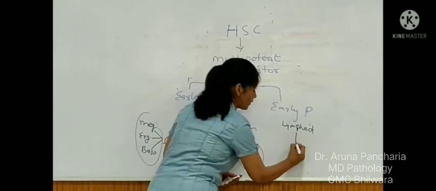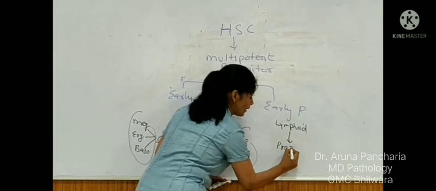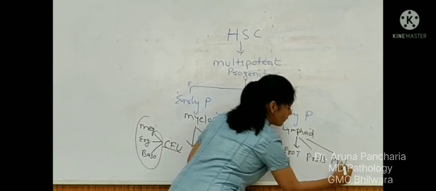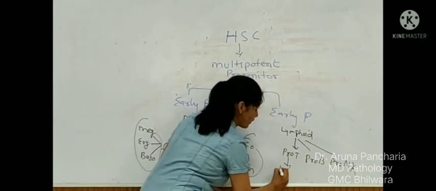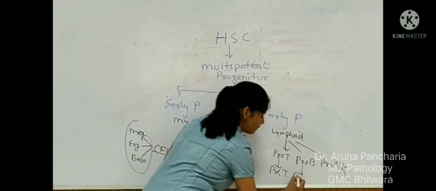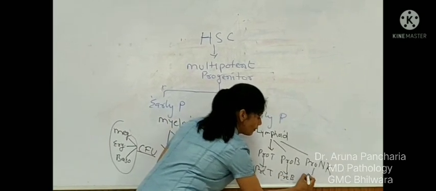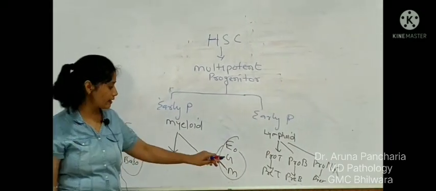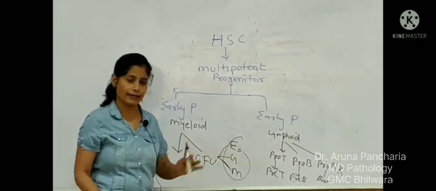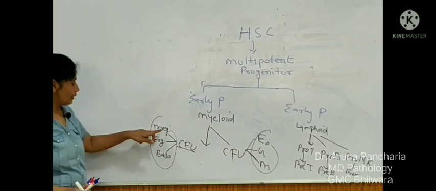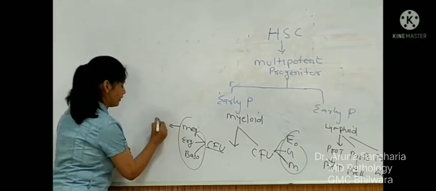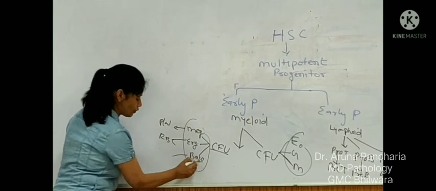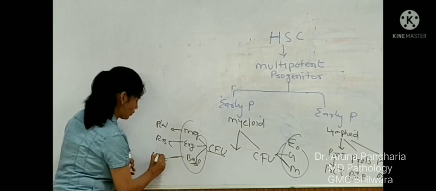And here, the lymphoid progenitor will give rise to the pro-T cell, pro-B cell and pro-NK cell. And further, will give rise to the pre-T cell, pre-B cell and pre-NK cell. And finally, will give rise to the mature cells, that is mature T, mature B and mature NK cell. And these are giving rise to the platelet, to the RBC, and the basophiloblasts will give rise to the basophil.